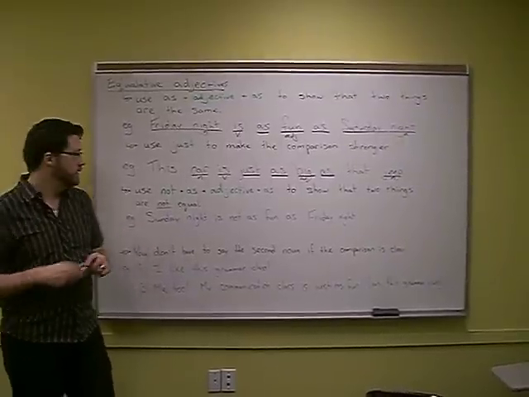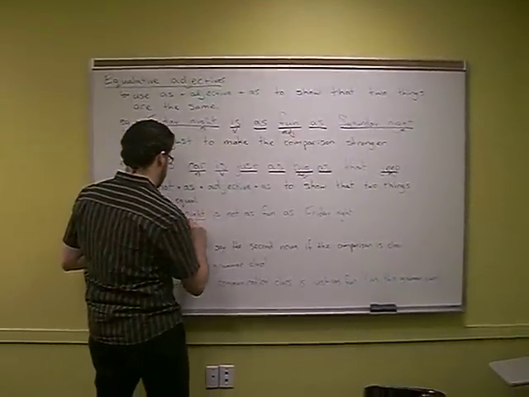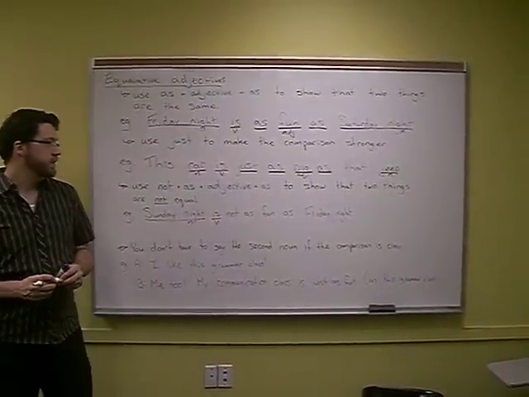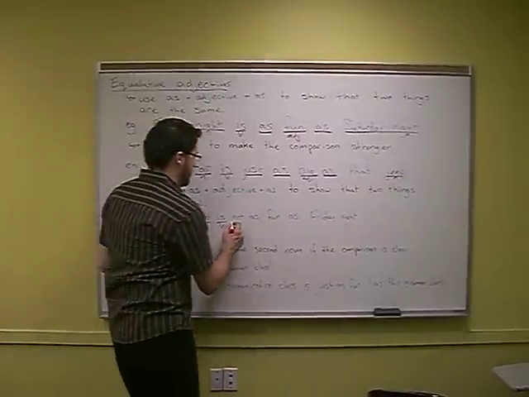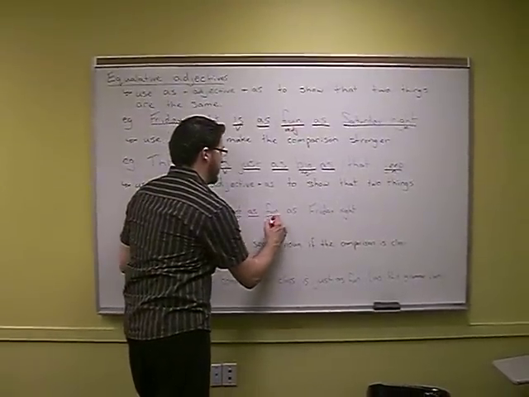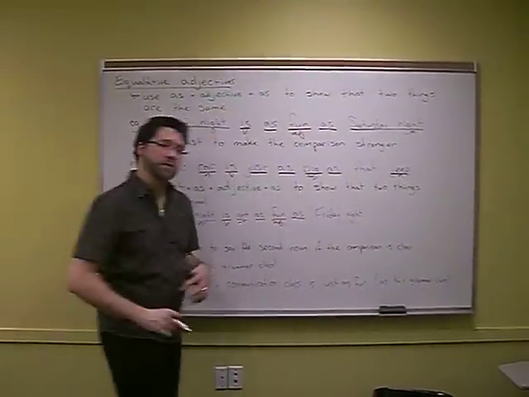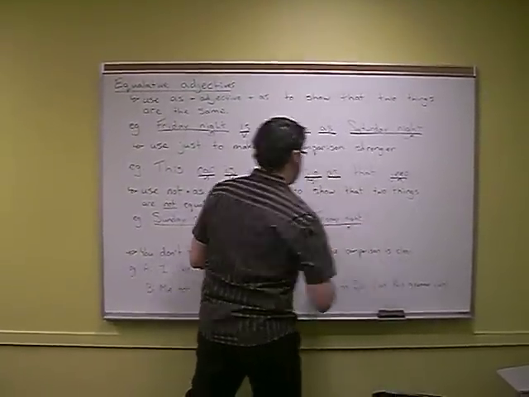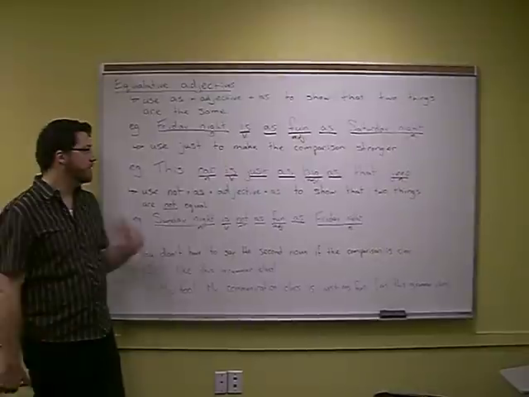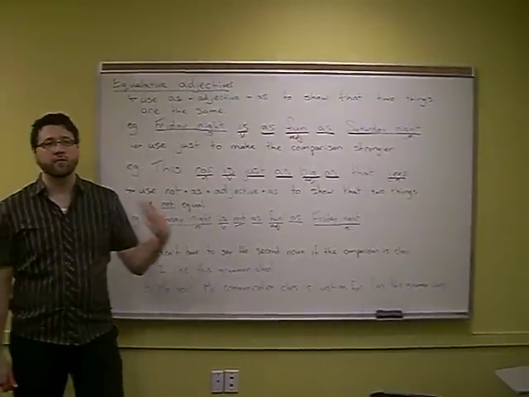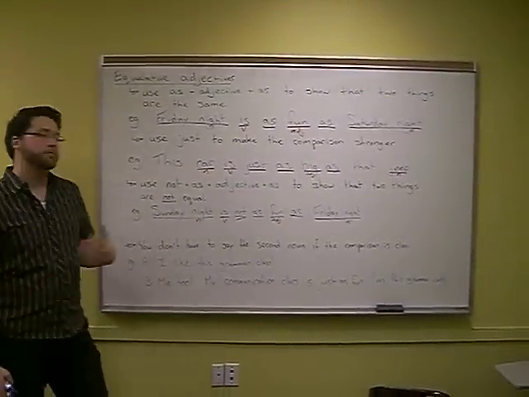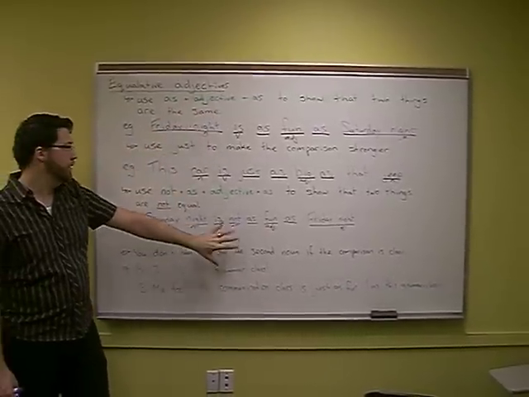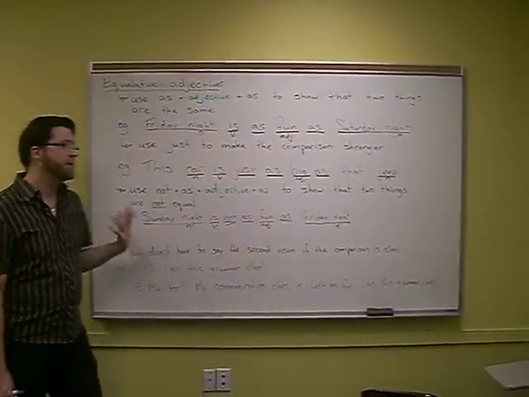So, for example, Sunday night is, which again is our verb, Sunday night is not as fun as Friday night. So Sunday night is not as fun as Friday night. Okay, so these are for what's equal. This is for something that is not equal.